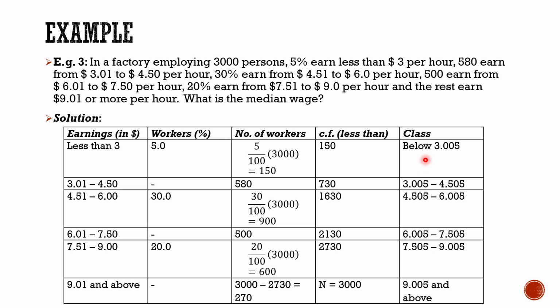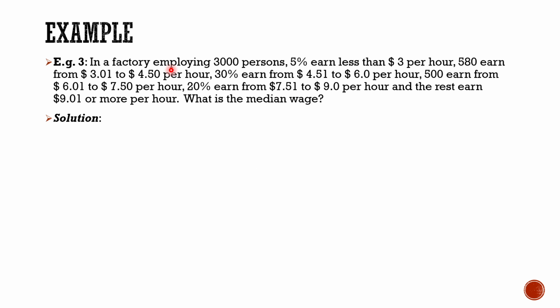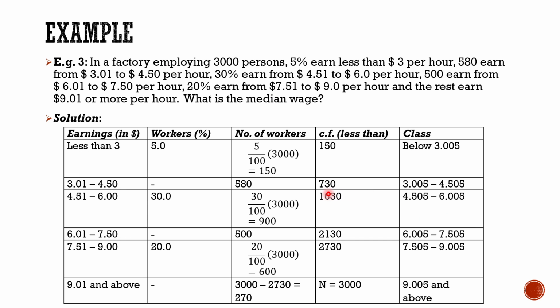Now what we will have to do, we'll just have to put it in the formula of this. We'll find n by 2. Obviously n by 2 would be 1500, because there are total 3,000 employees. Now see the less than cumulative frequency just greater than 1500. So it was actually just greater than 1500, this class, that is from 4.505 to 6.005. Fine, so we have got this median class.